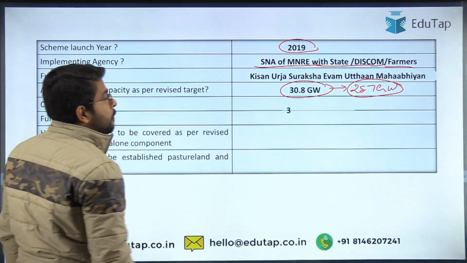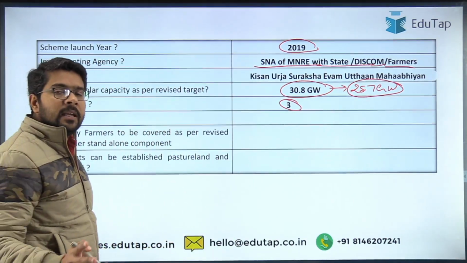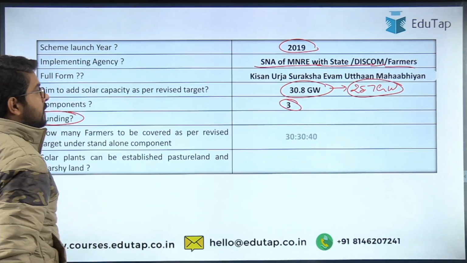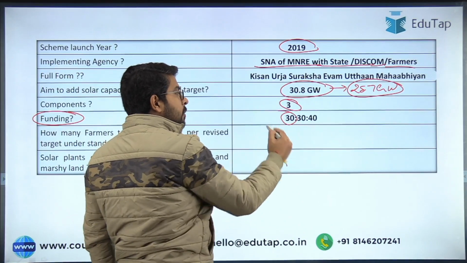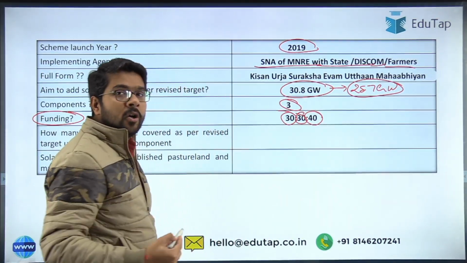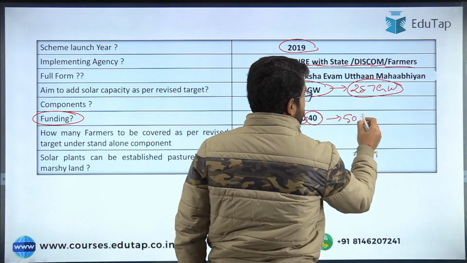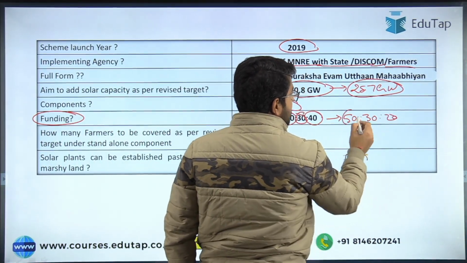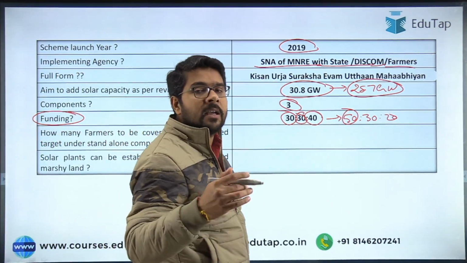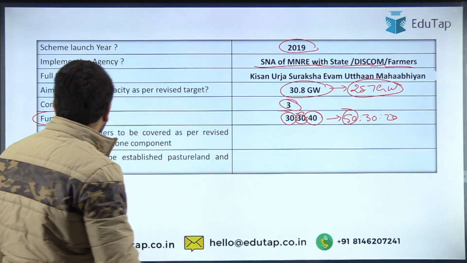Then components, there are three components. We have already discussed this multiple times. One deals with the power plant, the other two deal with the power pumps. The funding pattern of this scheme is 30 support by central, 30 by the state, and 40 is what you have to bring on your own. In the special case, it will be 50:30:20. Special cases are the states of Jammu Kashmir, Andaman Nicobar Islands, Lakshadweep Islands, Himachal Pradesh, Uttarakhand, and the northeastern states. So these are the exceptions.